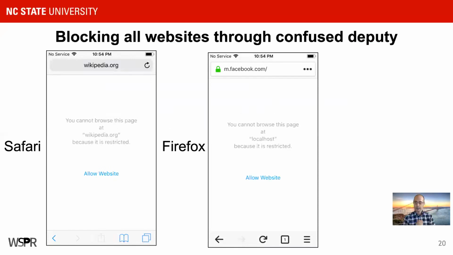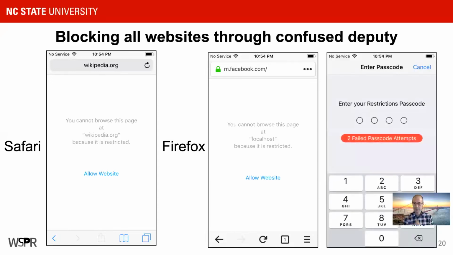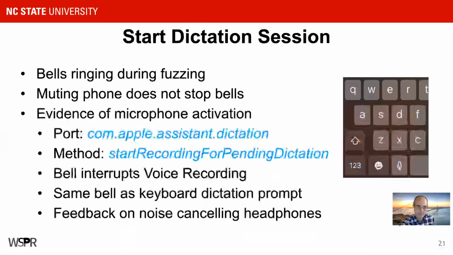The first vulnerability seems to activate mobile device management functionality, even if the device has never been enrolled for MDM. In this case, we're able to block all of the websites. It affected multiple browsers, not just Safari. And if the user actually tried to tap the allow website button, they would get this scary looking PIN requirement. And we have no idea what the PIN code was because we didn't set it. It must be some default. And so it's kind of alarming to get rid of this or to try to work around it. And again, these are things that third-party apps can do that they should not be able to do.